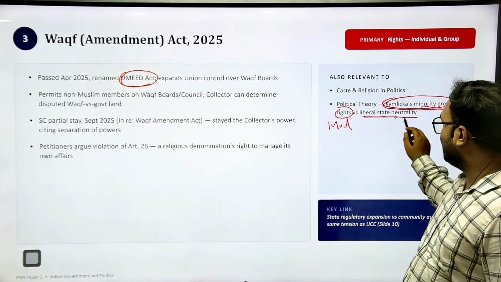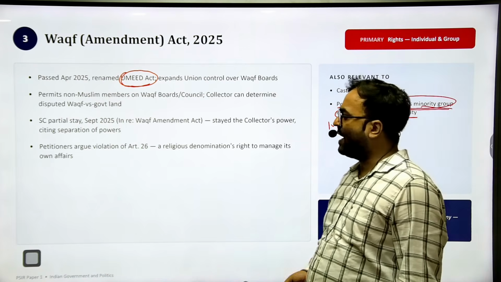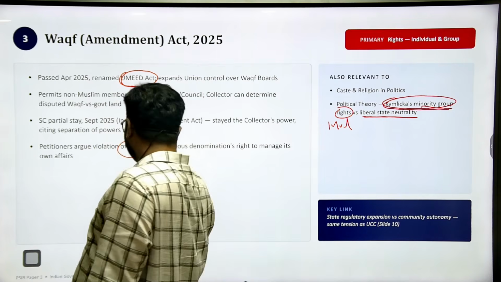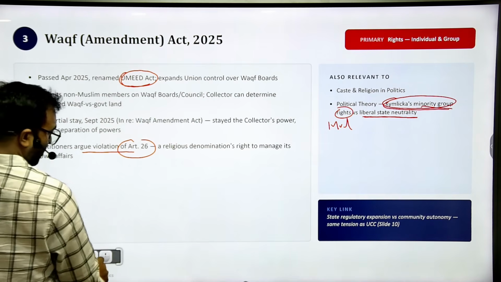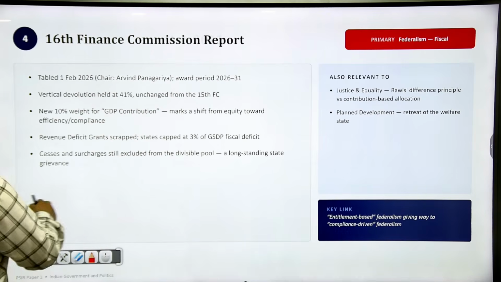So that is versus liberal state neutrality. That question can come. Again, Article 26 and the argument of Article 26 violation. So all these topics can come into your examination.